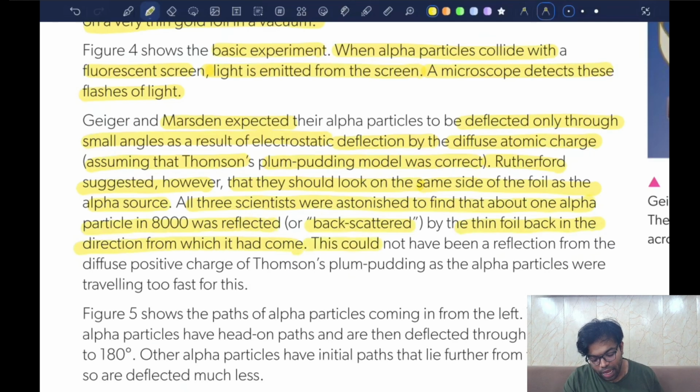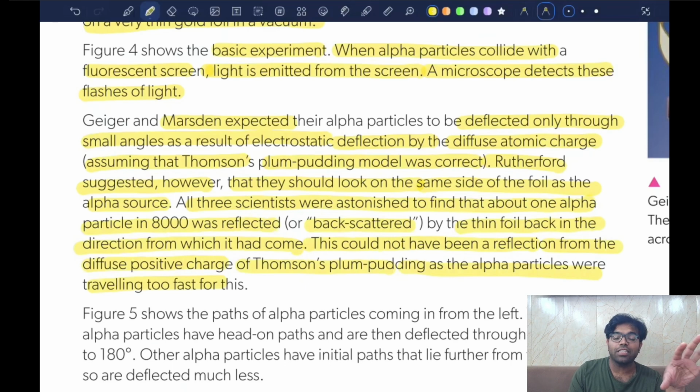Okay, this could not have been a reflection from the diffused positive charge of Thomson's plum pudding model, as the alpha particles were traveling too fast for that. See, even J.J. Thomson could have now said that you are bringing an alpha particle which is possibly charged next to an atom which has a negative charge in its nucleus, right?